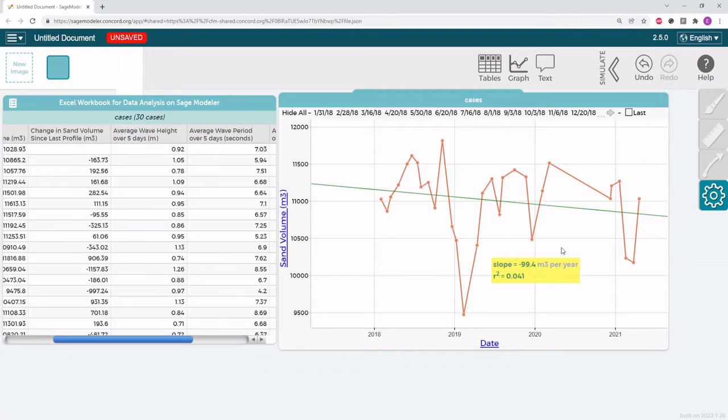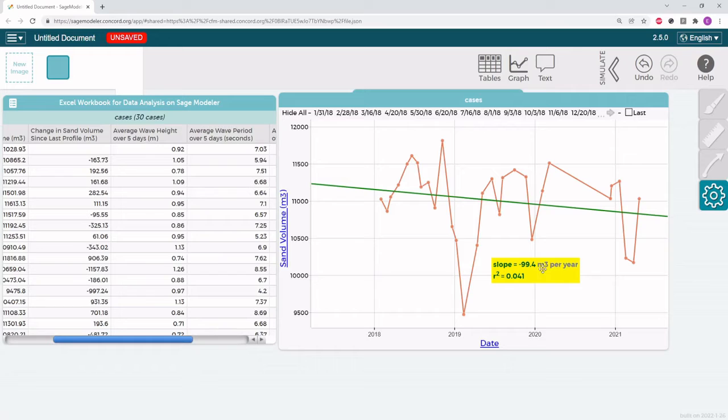First, let's start by looking at the slope of our line. Is the trend line trending upward, downward, or staying pretty flat? This can visually be seen by taking a look at your trend line, which you can see in green here on our graph. But you can also interpret it quantitatively by looking at the equation of your trend line, which will appear in the yellow box. The number before the words cubic meter per year will signify whether the slope is trending upwards or downwards. If it is a positive number, the factor would be increasing over time and will show an upward slope. And if it is a negative number, it will be decreasing over time and show a downward slope.